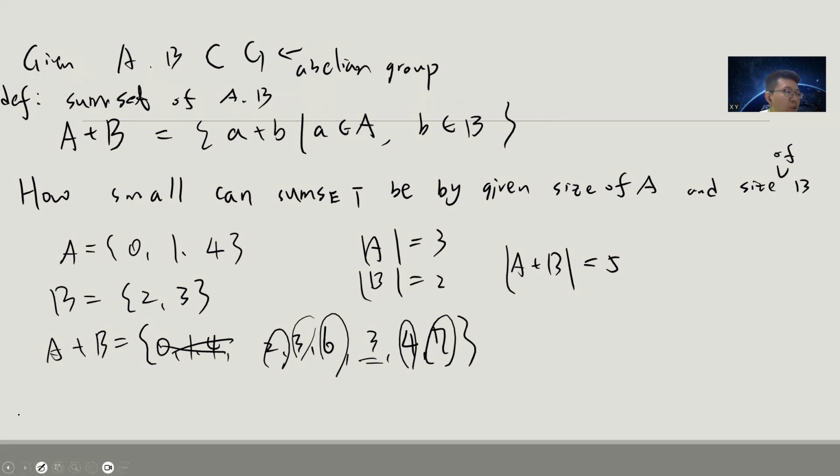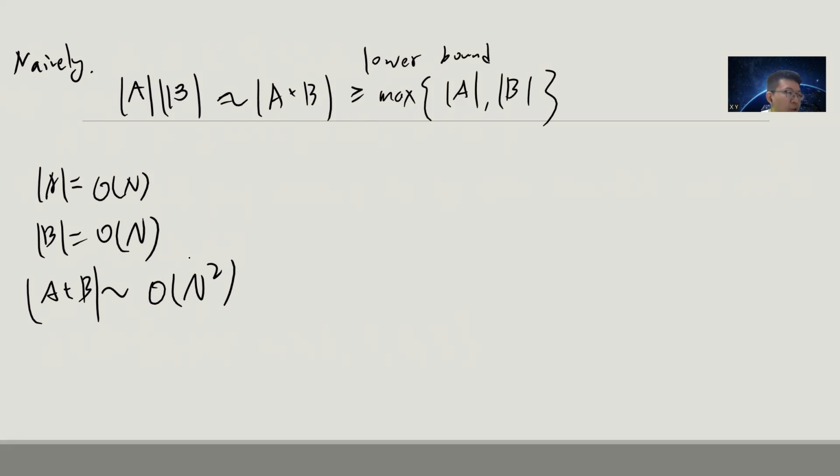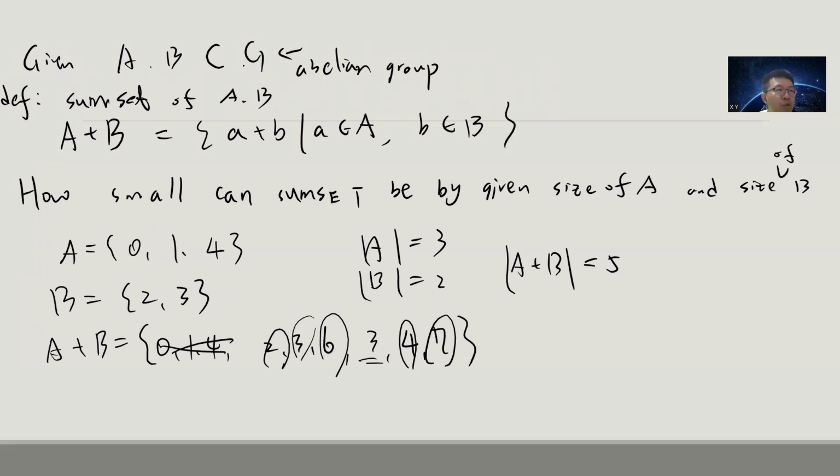But can you create sets where A plus B is linear? Like A and B are order n, and A plus B is also order n. If A is order n and B is order n, then we would expect A plus B to be order n squared. So the question is, can we create sets where A plus B is order n? It definitely depends on the group; if you change the group to be very small, then A plus B should be very small.